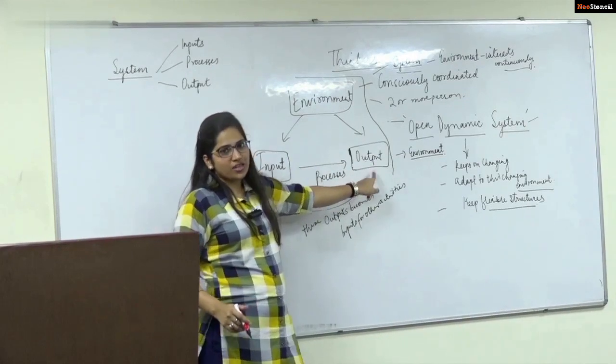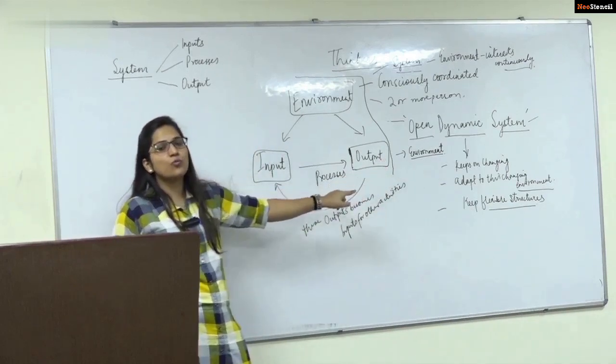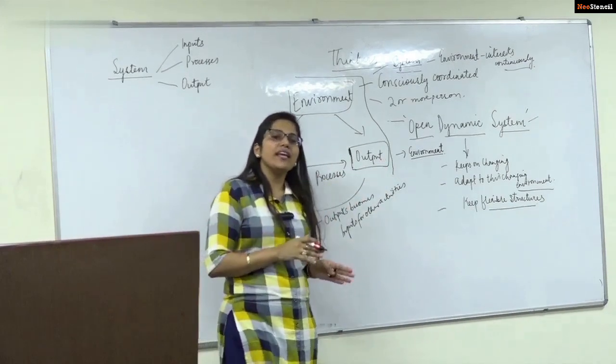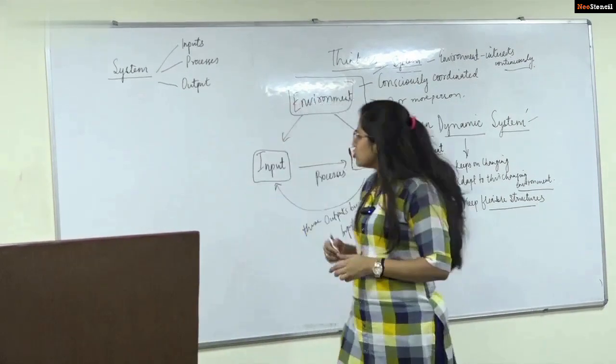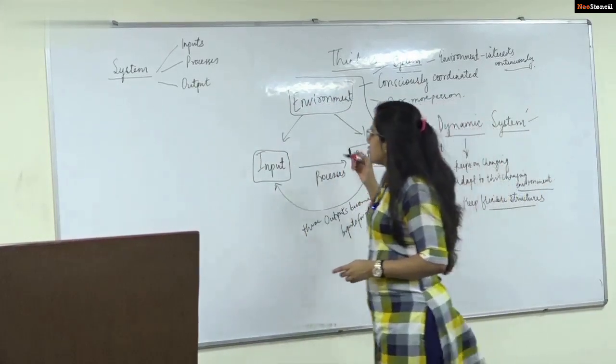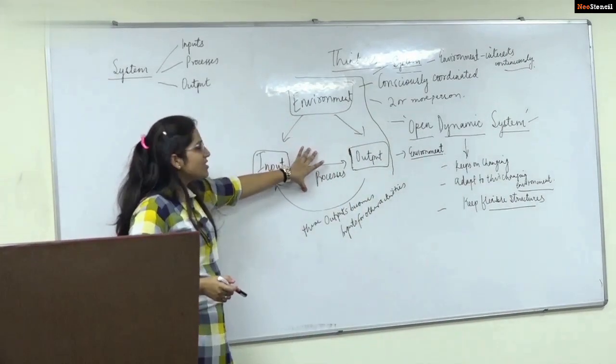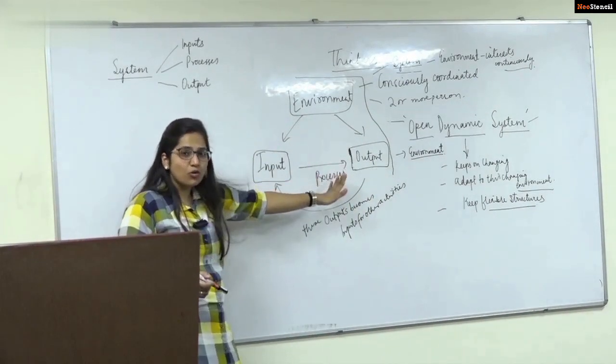And this output is not the end of the organization. This output becomes the input for any other activity. So this is how there's a constant interaction. It keeps on going, it keeps on changing, and that is why it is a system. This is the concept of system: input, process, and output.